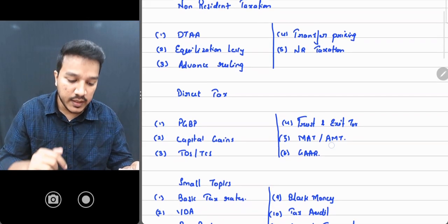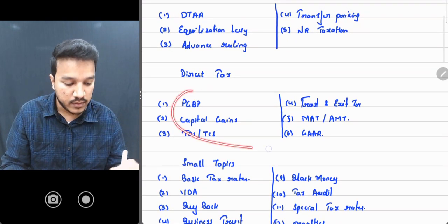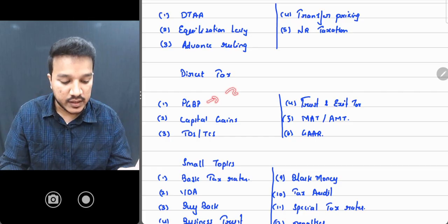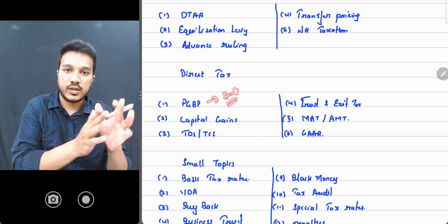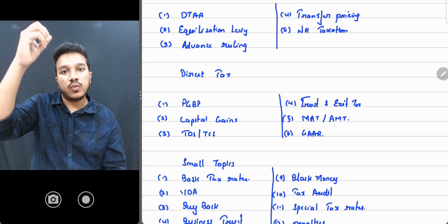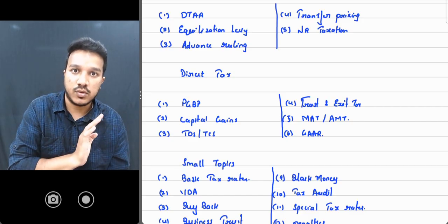ठीक है. Then next, ये हो गया तुम्हारा बड़ा डायरेक्ट टैक्स पे. All these are big topics. Okay, how to tackle them. PGBP, our target is to get 7 to 8 marks. Even though the question is for 14 marks, our target is to get 7 to 8 marks, because तुम PGBP में पूरा 4 घंटे का वीडियो रहता, उसके बाद तुम खुद पढ़ते हो.